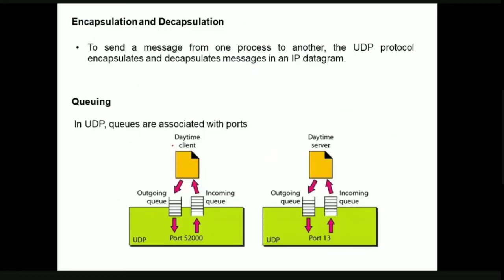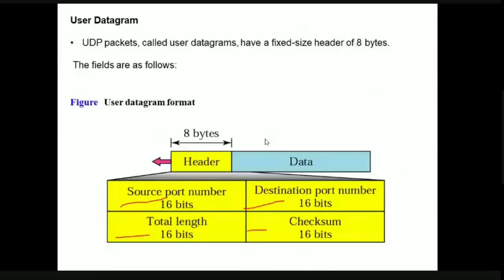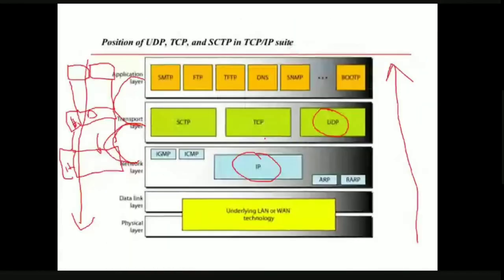The next thing is encapsulation and decapsulation. To send a message from one process to another process, UDP protocol is going to encapsulate the message. Let me show you in this diagram.